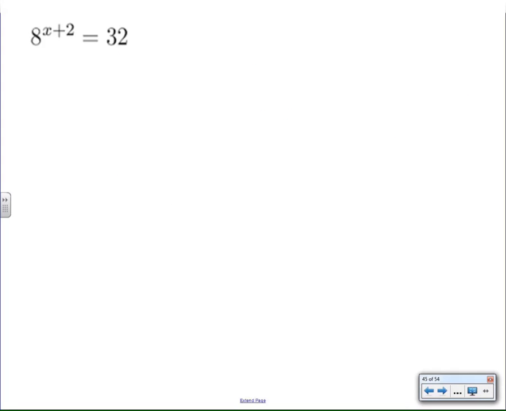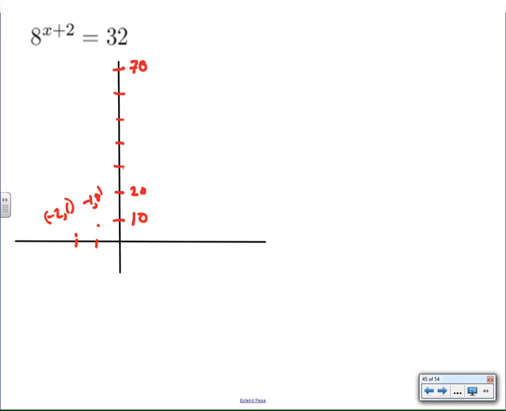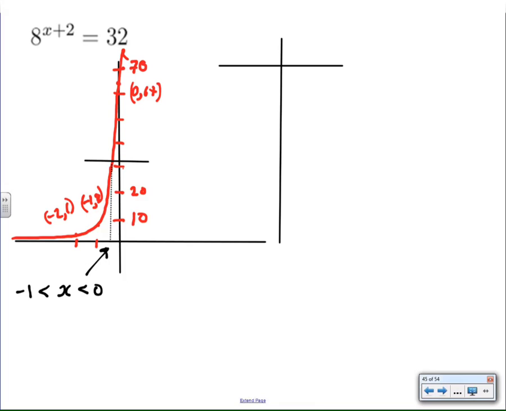Another example, 8 to the x plus 2 equals 32. Quickly graphing, I see that it's going to be 8 to the x shifted to the left 2. So instead of 0, 1, I'm going to be at negative 2, 1, negative 1, 8, and 0, 64. Creates that graph. Y equals 32 is a horizontal line right about there. And it shows me that my solution is going to be a negative number between 0 and negative 1. My graph looks like it's around negative 1/3. Maybe it's sloppy. Maybe it's negative 1/2. We need to find out.